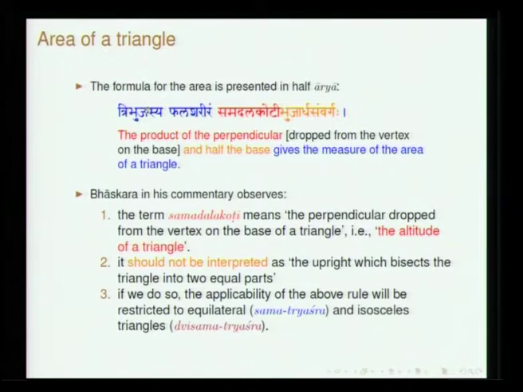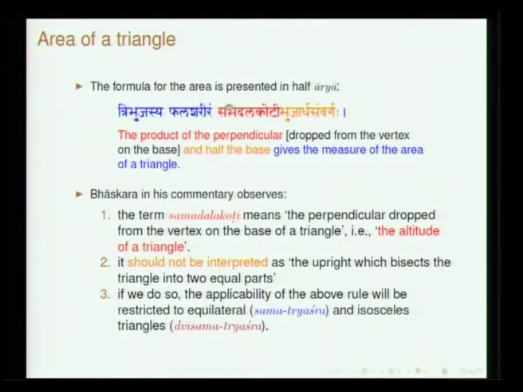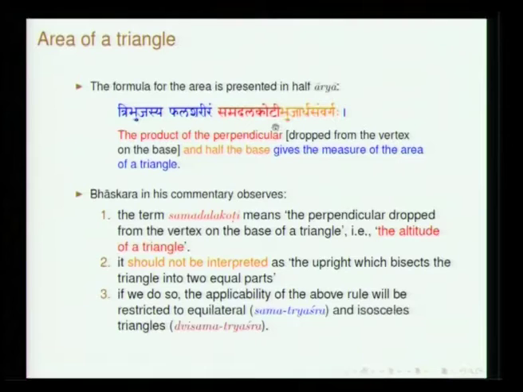Tribhujasya: bhuja is side, tribhuja is a triangle. Phalashariram: phalam is the word which has been employed by people to refer to the area. Here the word shariram should be understood as pramana, the measure of the area. Tribhujasya phalashariram samadala koti bhujardha samvargaha. Ardha is half, samvarga is product. Samadala koti bhuja, bhuja is a side.